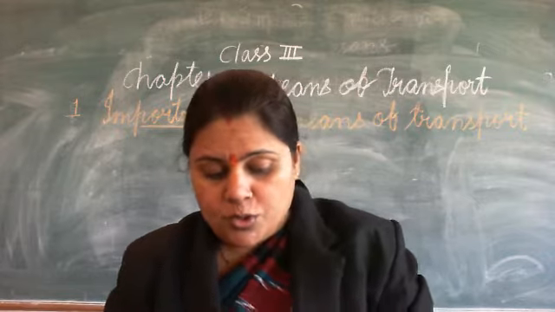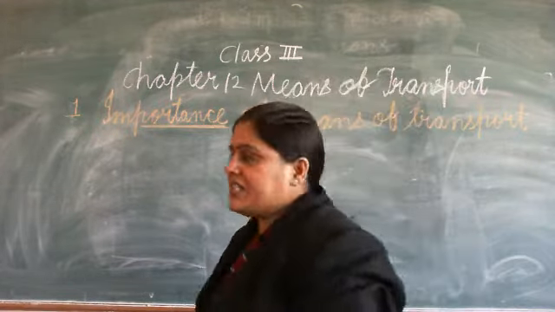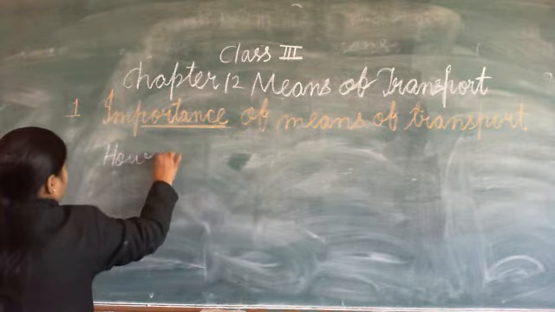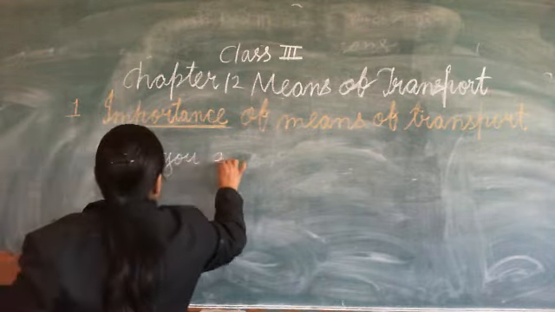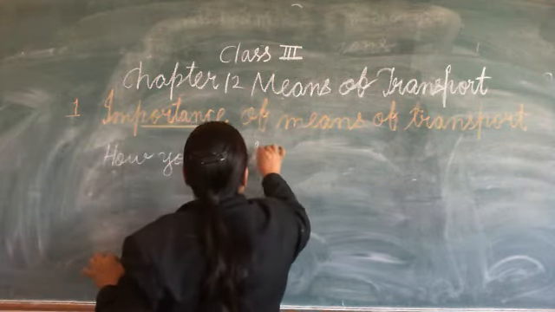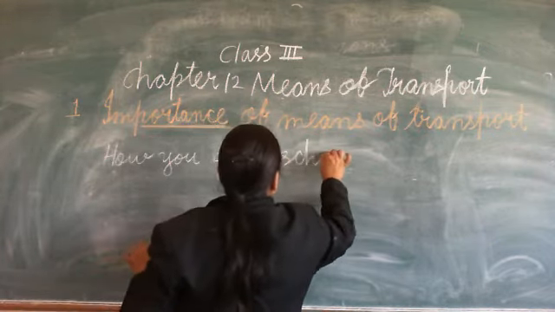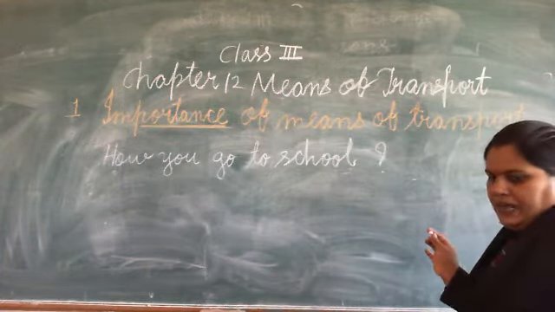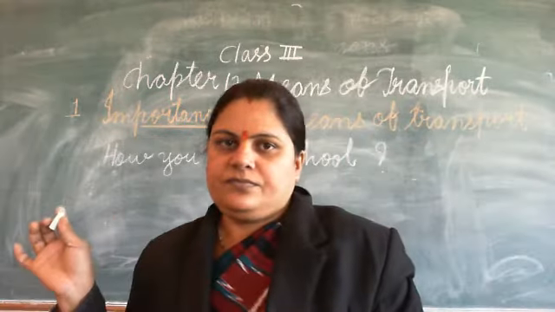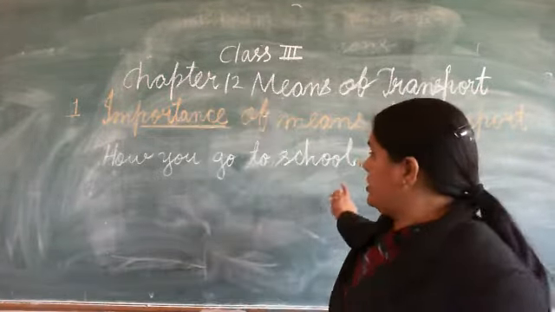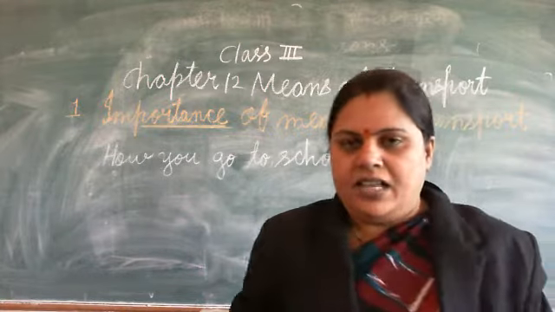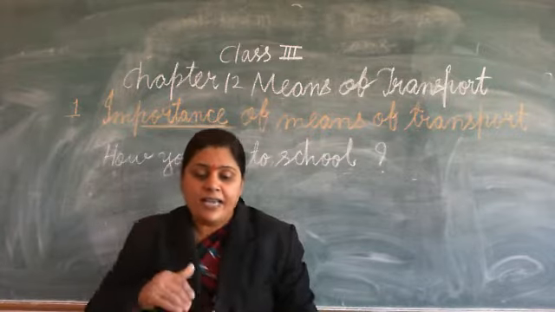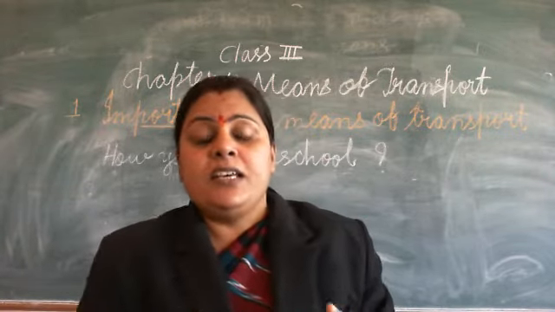First I am going to read line number 1 for you. How do you go to school? This question is asked in the book. How do you go to school, beta? How do you go to school? So the answer to this question is actually very different. Why am I telling you this? Because maximum